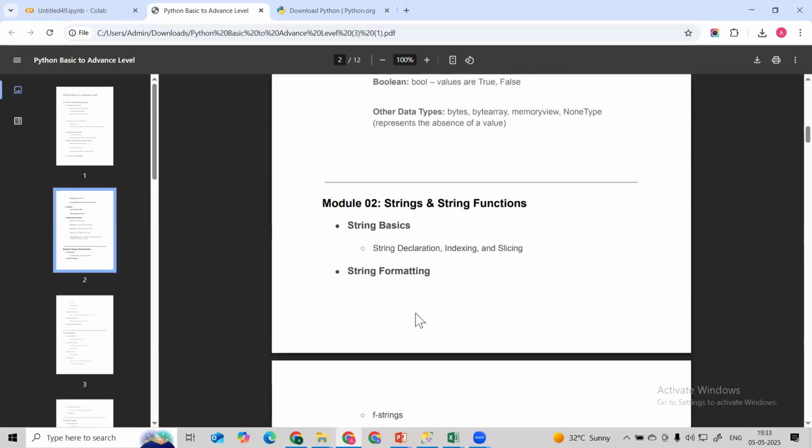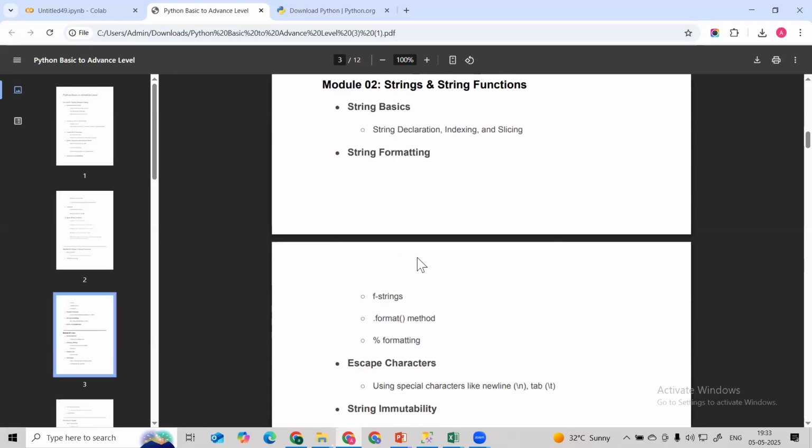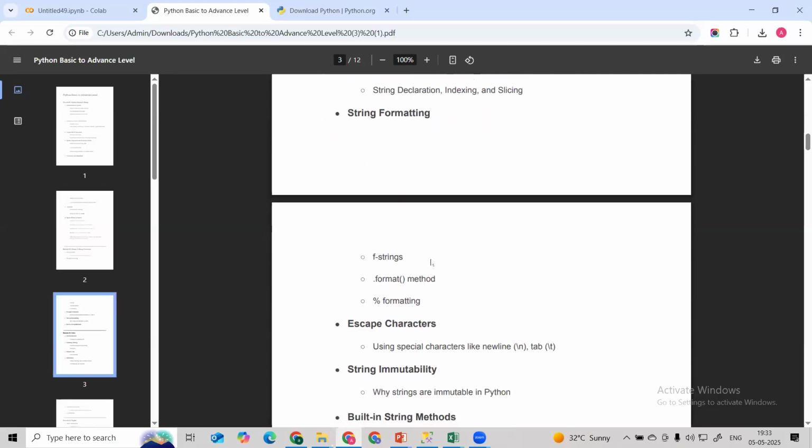Okay, and in module 2, we are going to start with the string and string functions, guys. We are going to understand what a string is and how we define a string. And how do we access the string with the help of string indexing and string slicing. Then we are going to learn what string formatting is. In string formatting we have different types: f-string, the dot format method, and the percent method. We are going to see different types of string formatting.